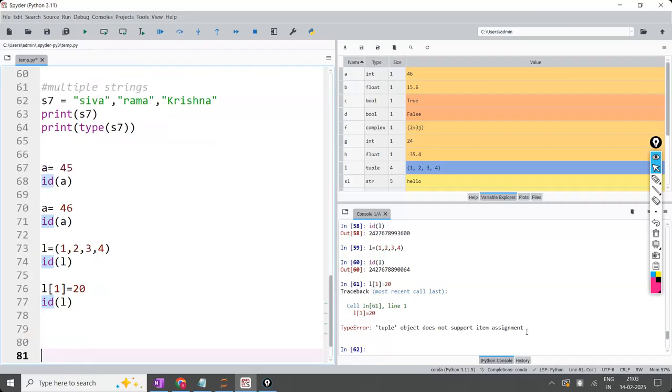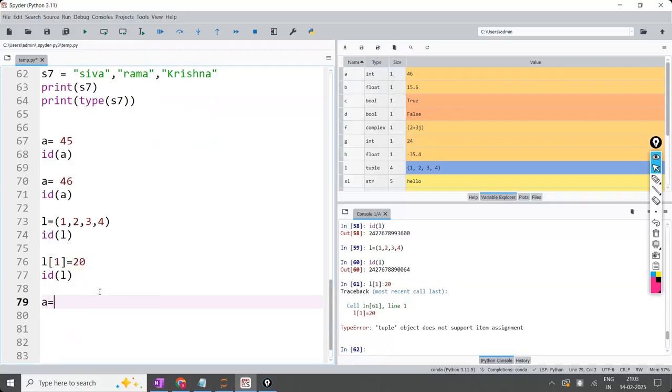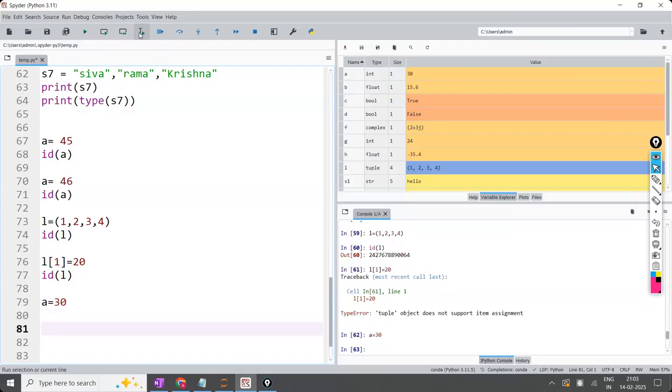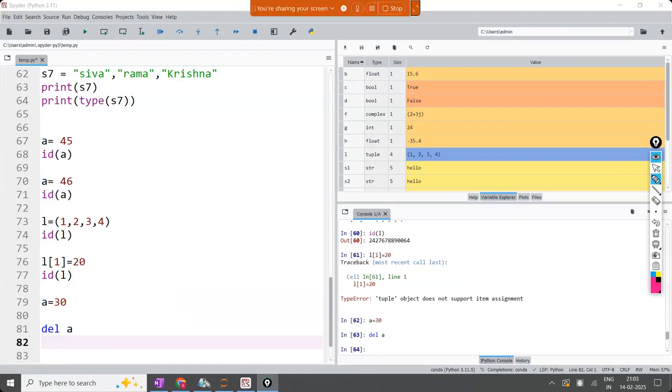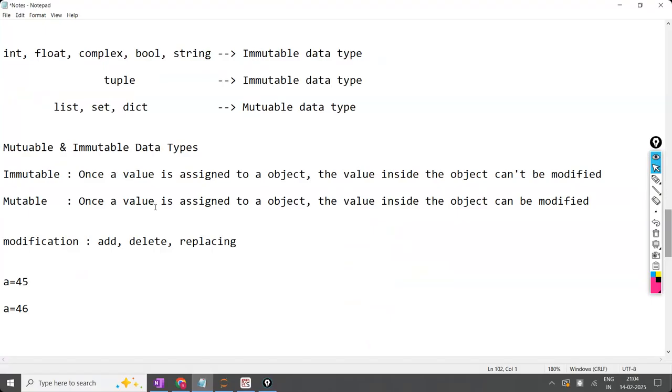Sir, now A is equal to 30. Okay, A is equal to 30. Now del A, I'm deleting now. A is deleted. You told that earlier delete is not possible, no sir. Replace, okay, example you have shown. Deleting is not possible, you told, now I have deleted. What I have told you clearly, observe this one sentence: whether I have told object deletion is not possible or value deletion is not possible. Once a value is assigned to an object, the value inside the object cannot be modified. Value cannot be modified, not the object.